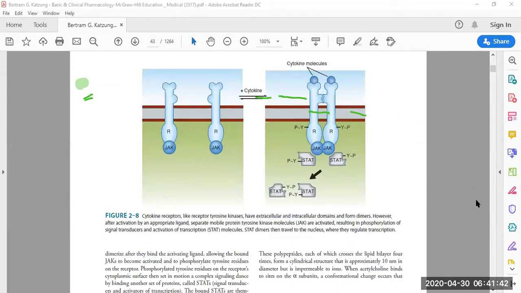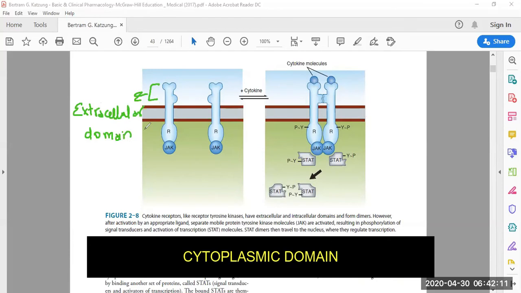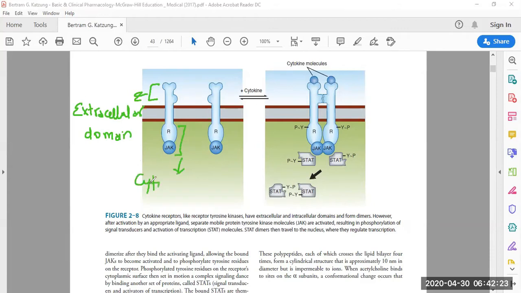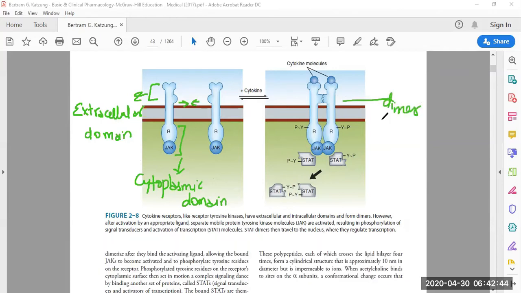The mechanism is almost similar to what we discussed in our previous lecture. This is the extracellular domain, and the lower side is the cytoplasmic domain. In the presence of the cytokines, the receptors come close together, similar to the previous case. They again form a dimer. What is a dimer? Two units join together to form one unit. Di means two.